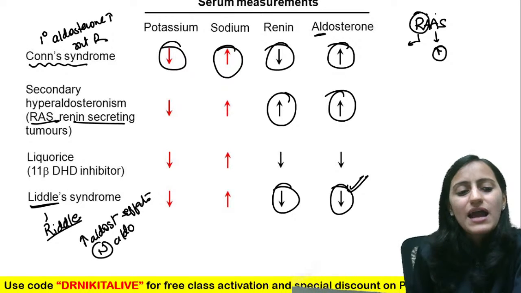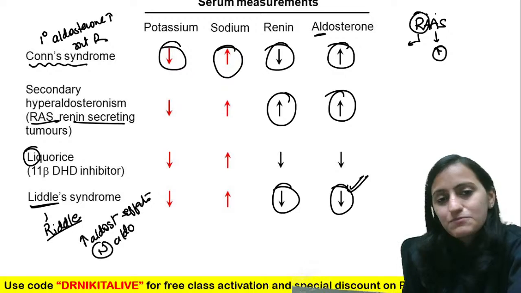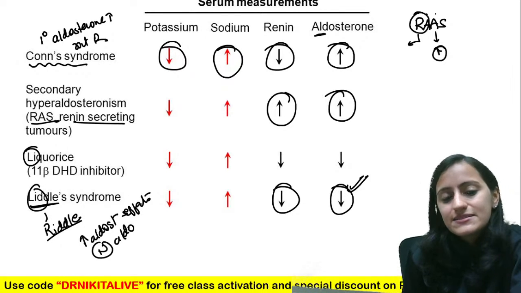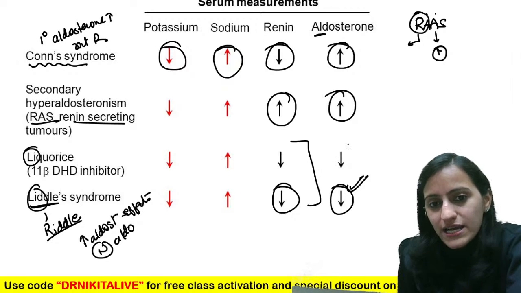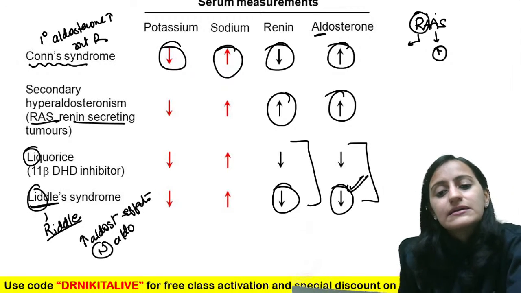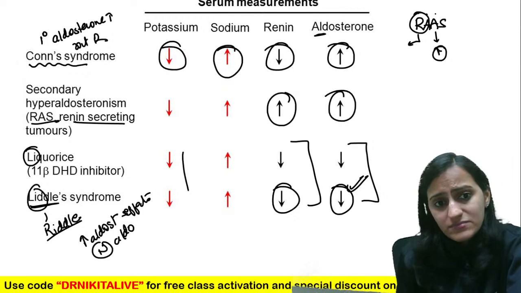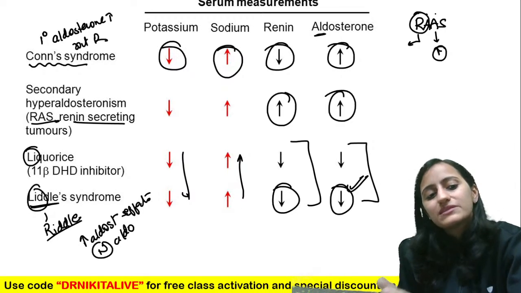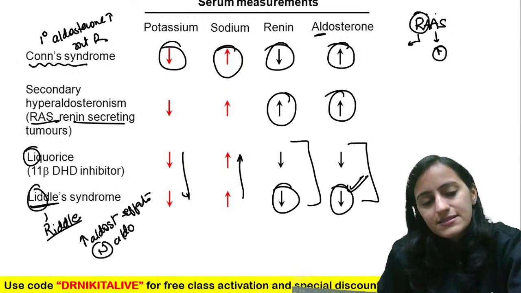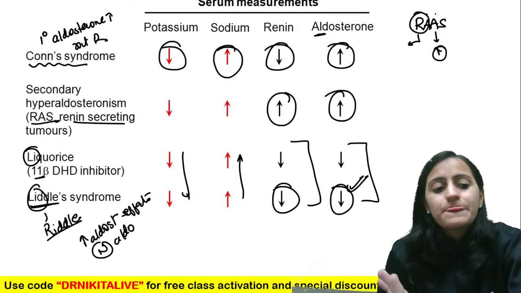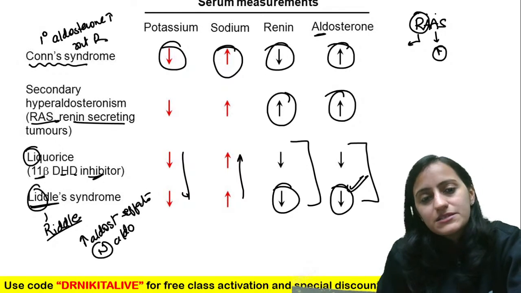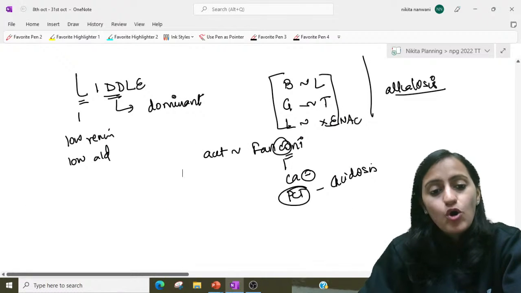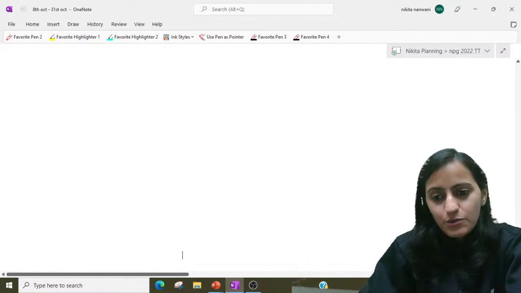Okay. Just to add here, remember that licorice comes very often in your MCQs. Licorice is like Liddle's that you can see here. It is low renin, low aldosterone, and you will have hypokalemia and the sodium will be high. Licorice is like Liddle's. It is an 11 beta HSD enzyme inhibitor.